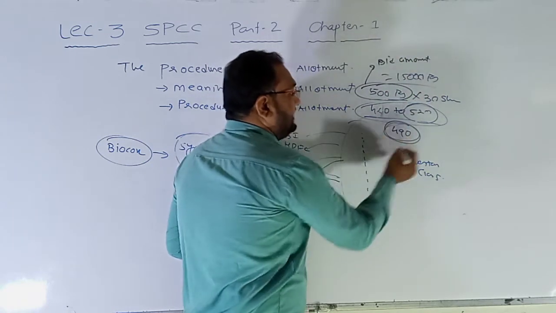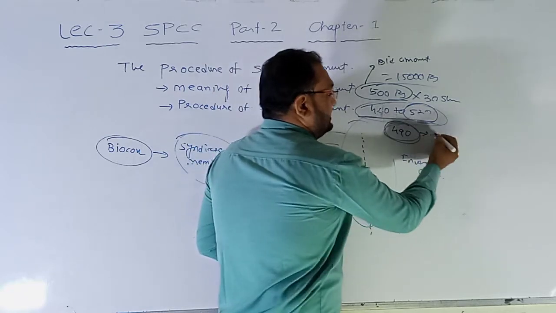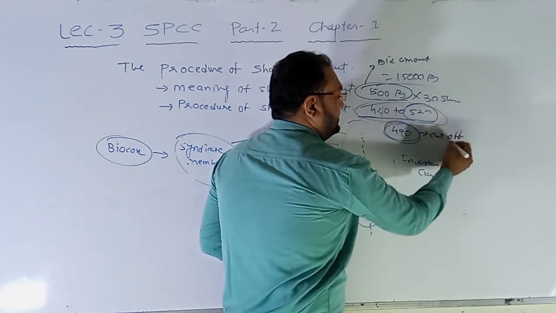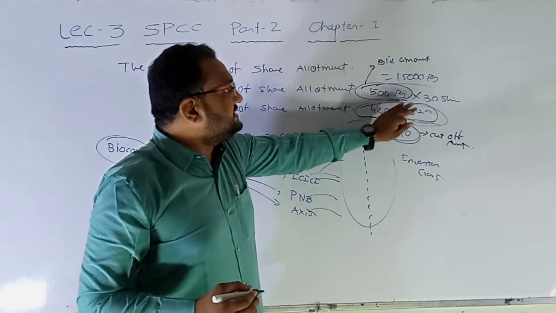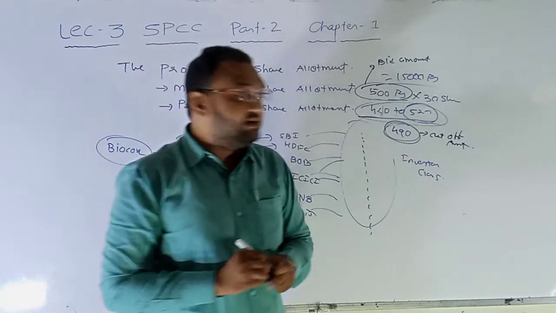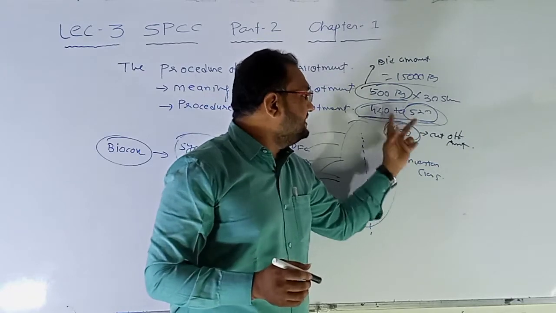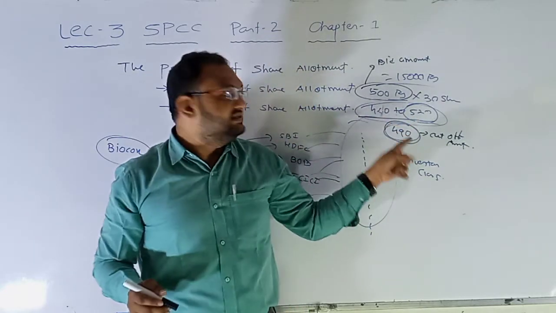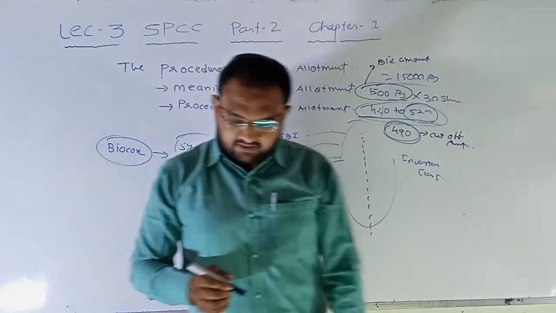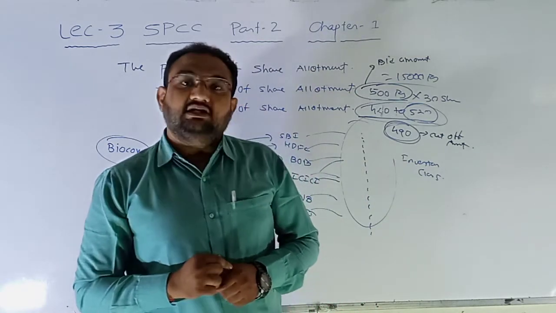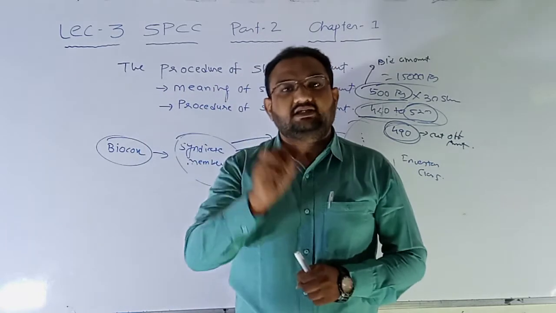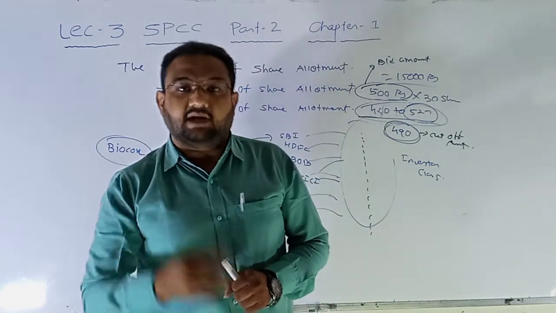But this 490, which is decided from this, is called the cut-off amount. So if the fixed amount is there, then it will be the bid amount. But if the price will be decided between two categories, then it will be the cut-off amount or cut-off price. Application number: for each application form, a different unique application number of either 8 or 10 digits is given.